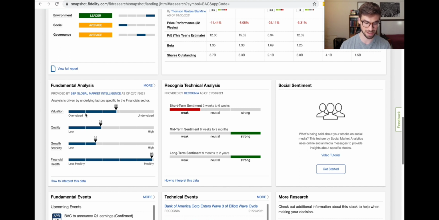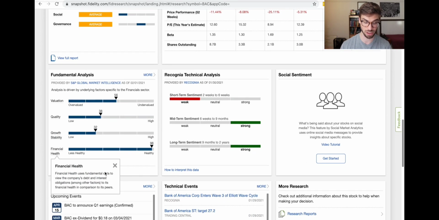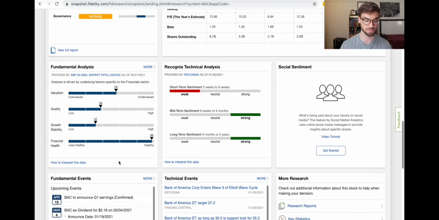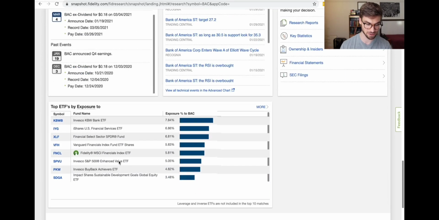And then the other one that I like a lot is the fundamental analysis. This takes fundamental financial data and gives it a rank compared to its competitors. On the valuation, you can see Bank of America right now, they evaluate it as slightly undervalued. And if you look at the bottom, the financial health metric is at 98%, which means it's a very financially healthy company when you look at their debt and interest obligations compared to their income. It's very healthy.